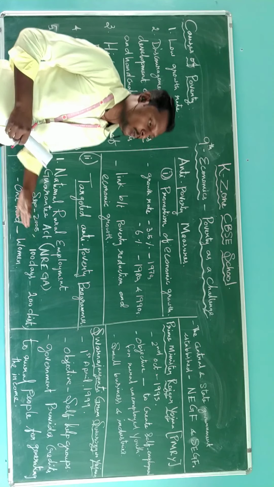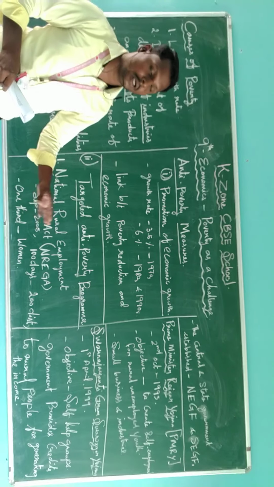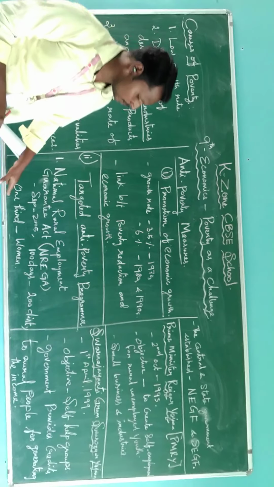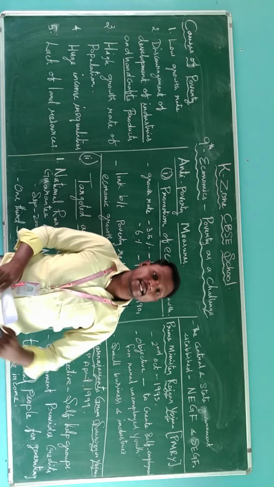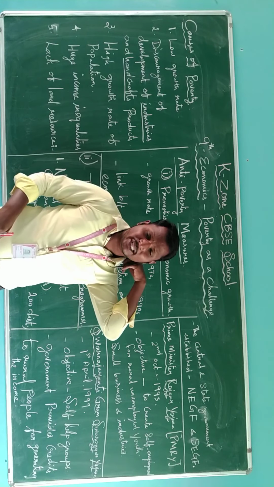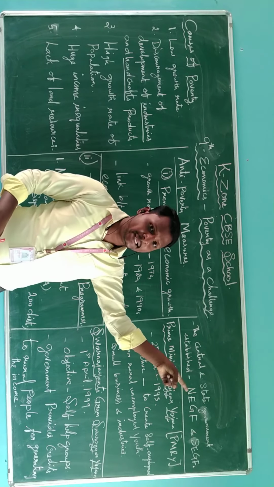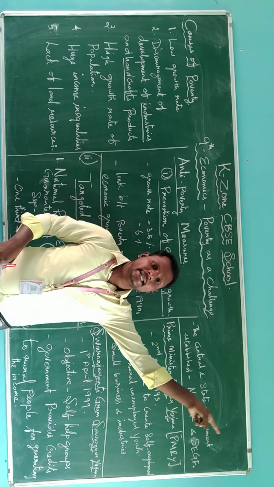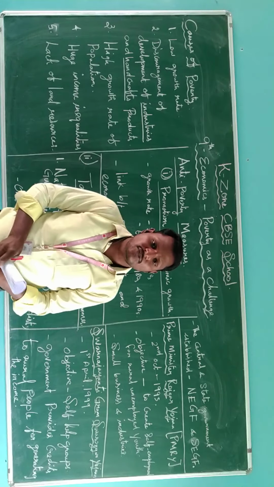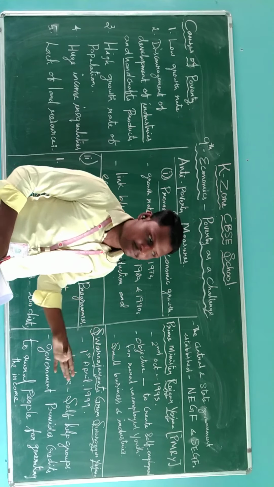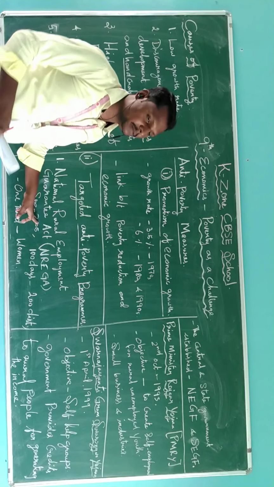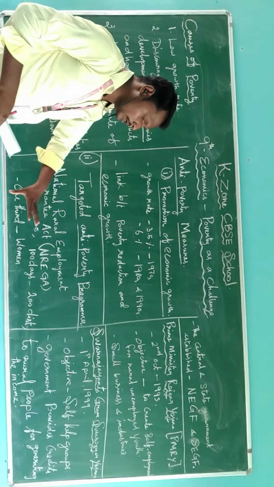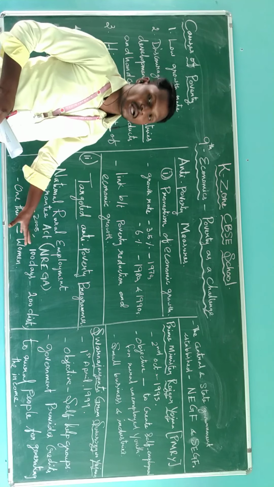In the scheme, one third of the employment opportunity is reserved for women. This is one of the good things. The central government and the state government established the National Employment Guarantee Fund and the State Employment Guarantee Fund. They raised the funds for implementing the scheme. So this is the first scheme which helps people get a job for 100 days. It is an assured job for 100 days.